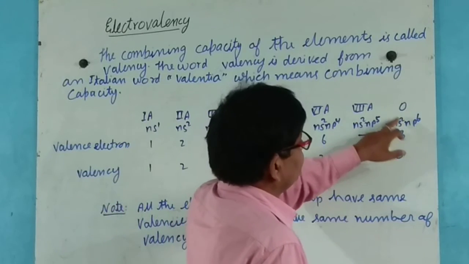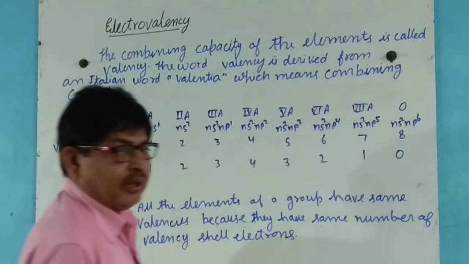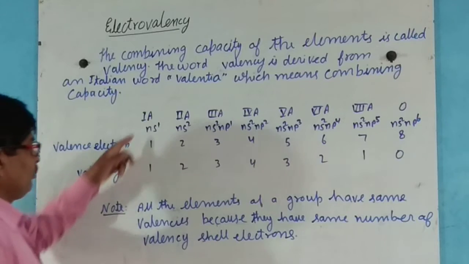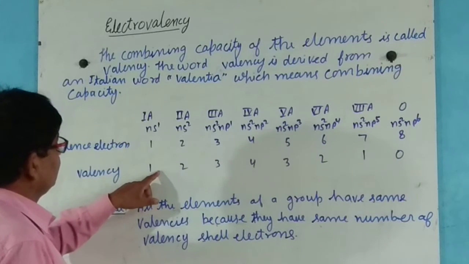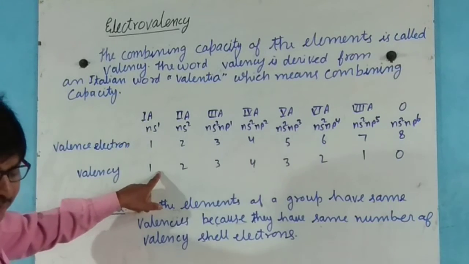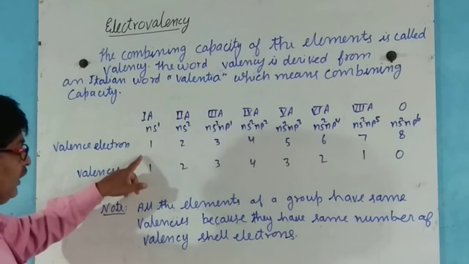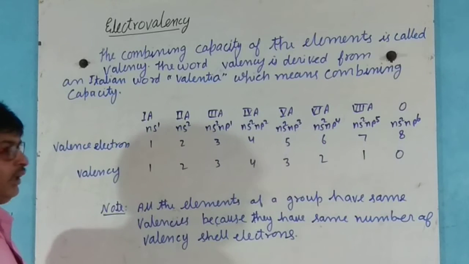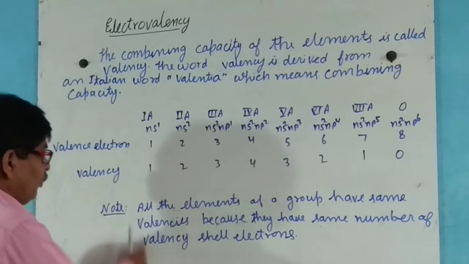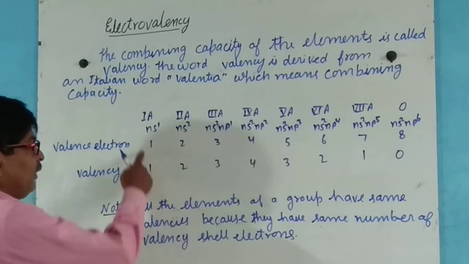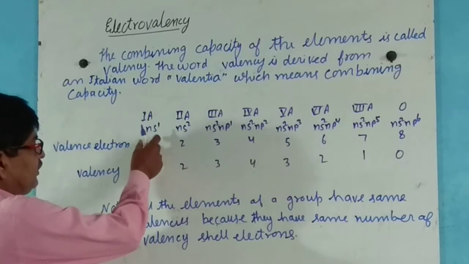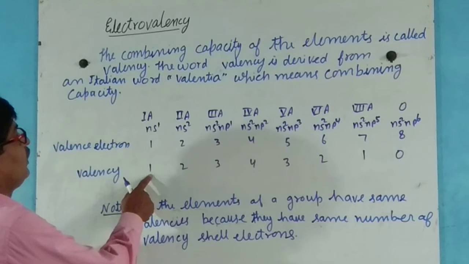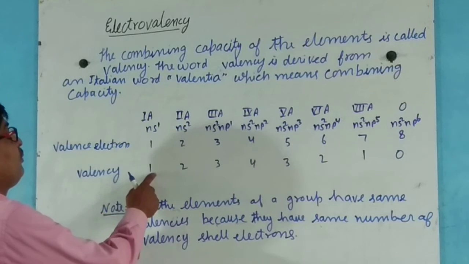and 6 to 8. This is the valence electron, but the valency: first group, valency 1, top to bottom: hydrogen, helium, lithium, sodium, potassium, rubidium are the elements situated in this group, and for all elements located in the first group, the valency is the same and the structure is of such type.